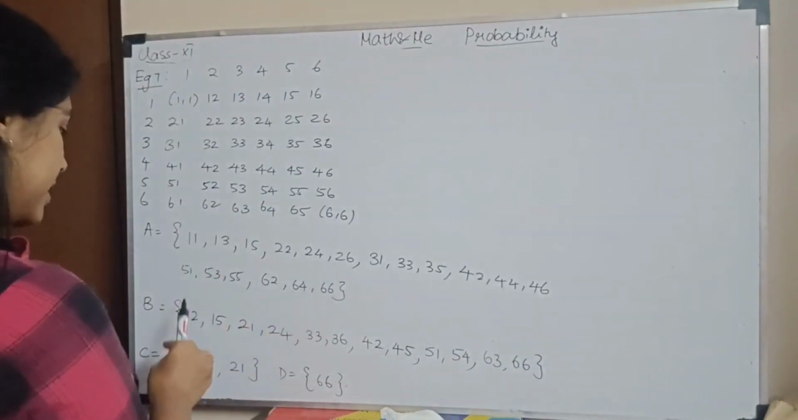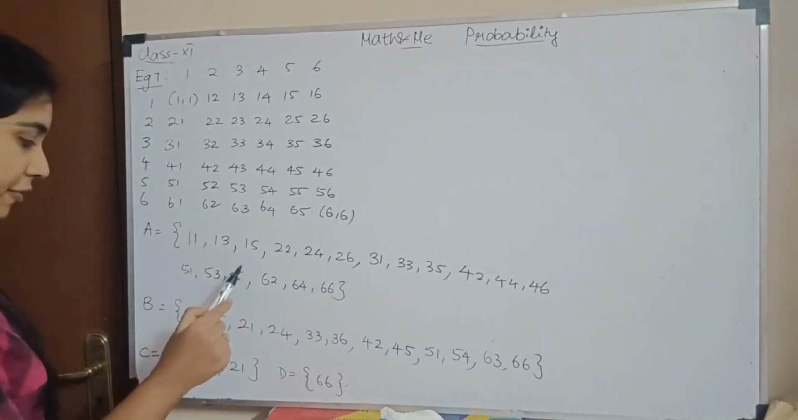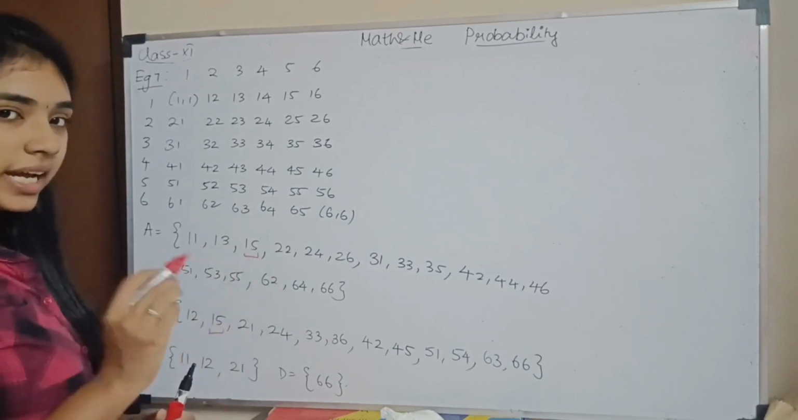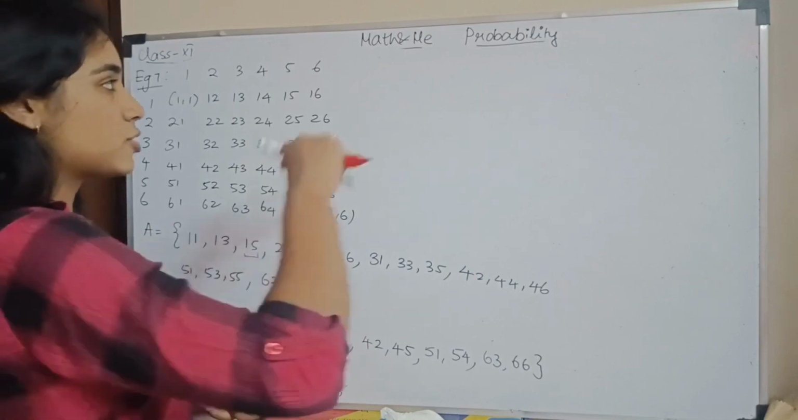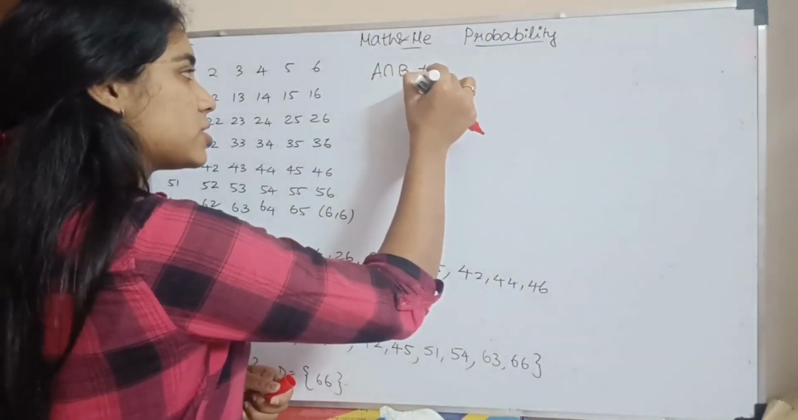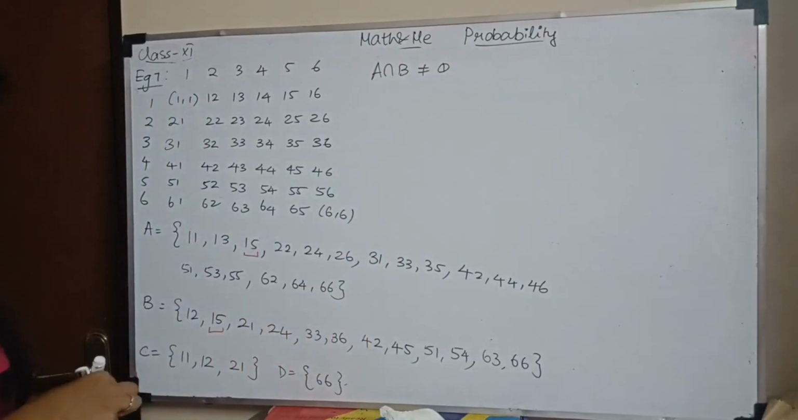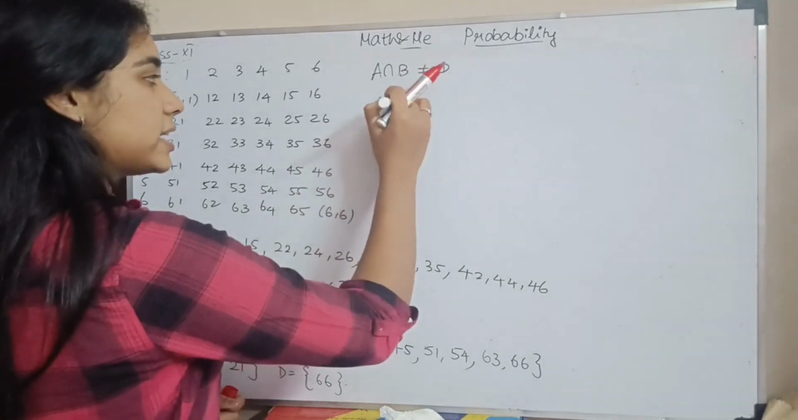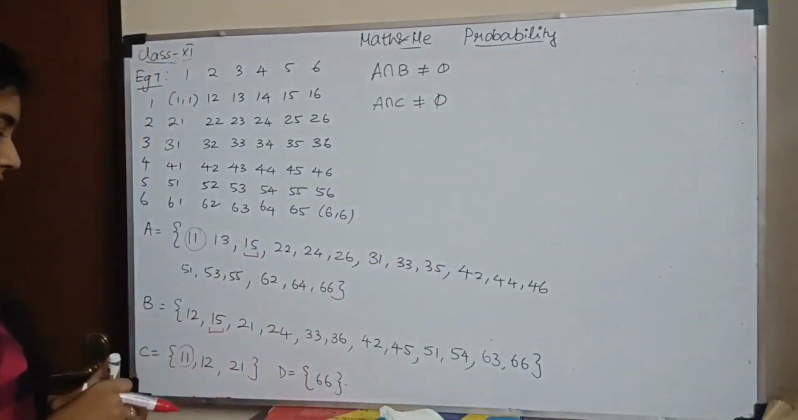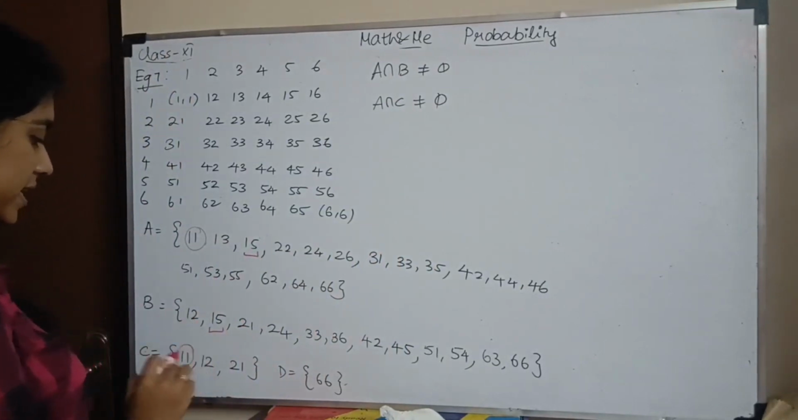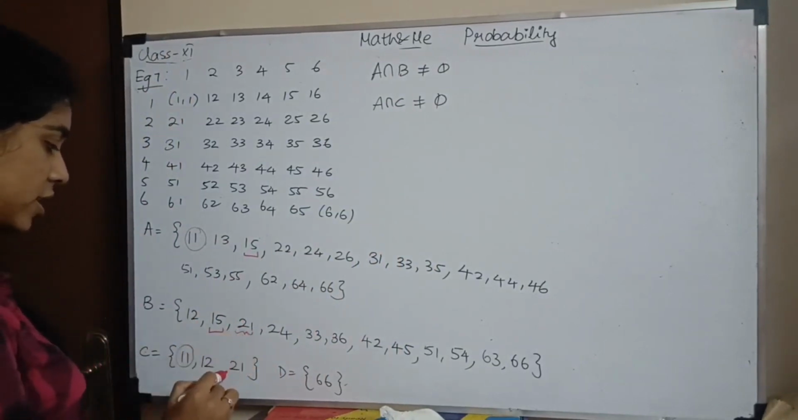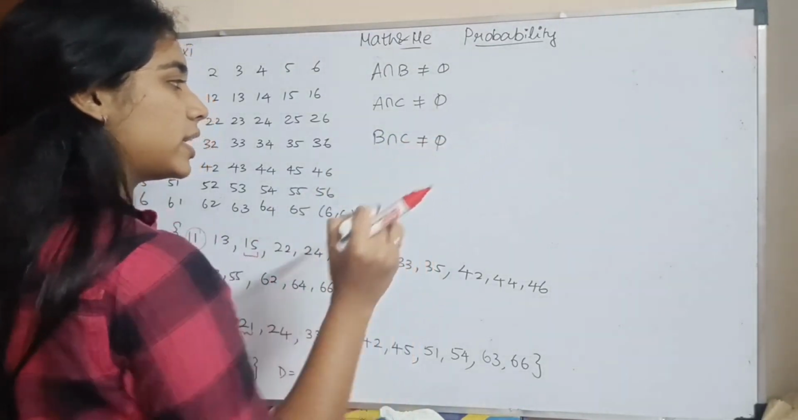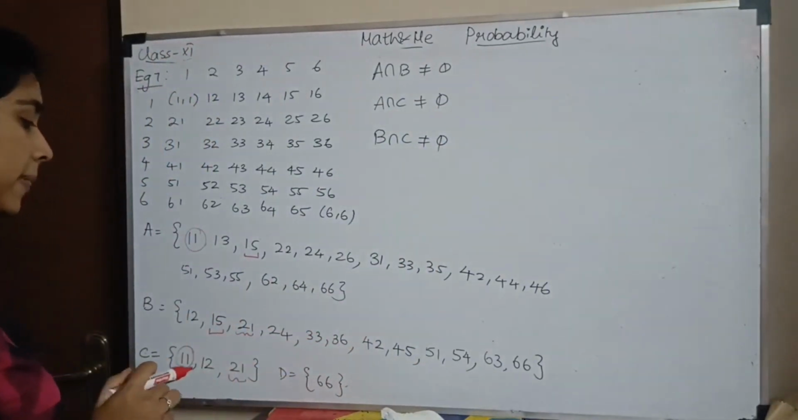Let's check for A and B. In A and B I have 1,5 that is common. So 1,5 is here, and 1,5 is here. So which means A intersection B is not a null set. Correct? So let me write. A intersection B is not a null set. So this is the first point. Next let's look at A and C. I have 1,1 here, I have 1,1 here, which means A intersection C is also not a null set. Okay? Then let me see for B and C. What is common in B and C? I see 2,1 and 2,1, which means B intersection C is also not equal to null set because there is some intersection. Right? So there is an intersection.